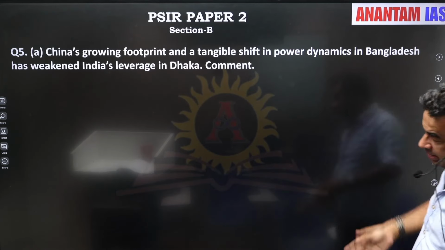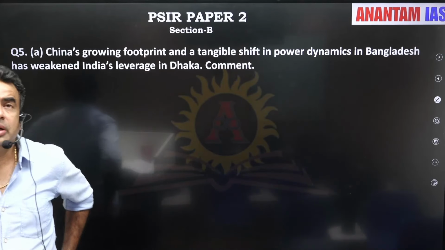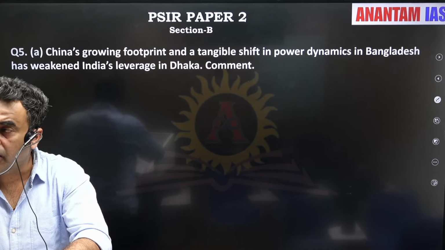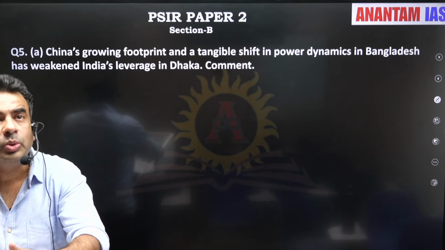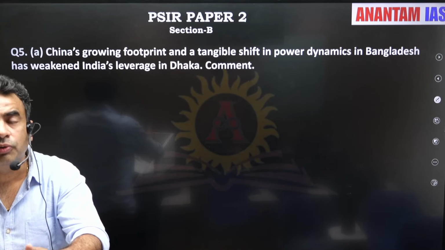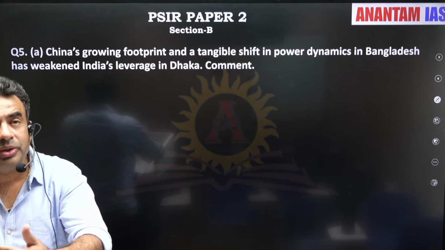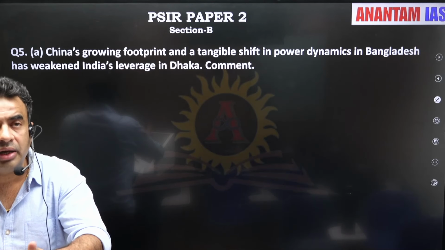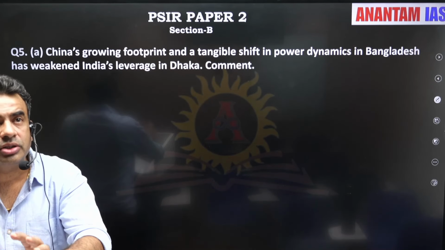So let's shift to our paper 2 section B. I hope the discussion which I have done in paper 1 part A will help you understand how challenging it is to frame your answers in mains, and the first focus should be on the structure. What is going to be the structure of my answer? What all points can I think of and add? So revision of syllabus, consolidation, and then think about the structures, right?